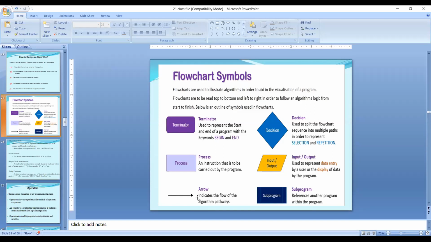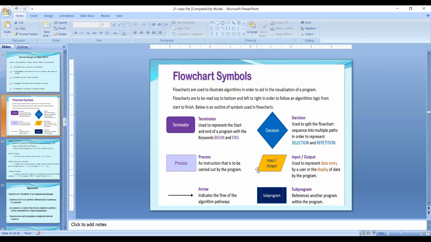Next one, arrow, indicates the path, how the procedure goes. Okay, next, decision making. This is called a selection statement. This is called rhombus. Next, if you want to read or if you want to print, we will use a symbol called parallelogram.